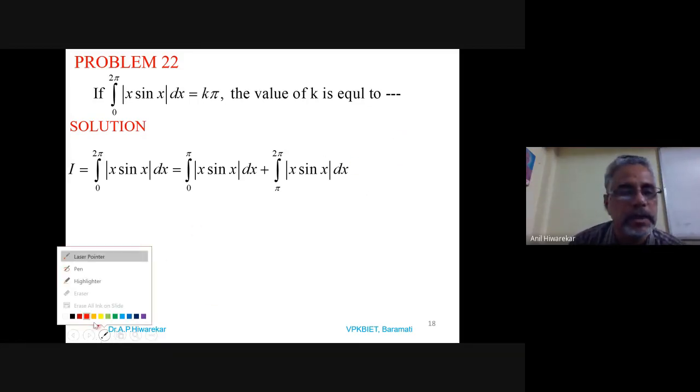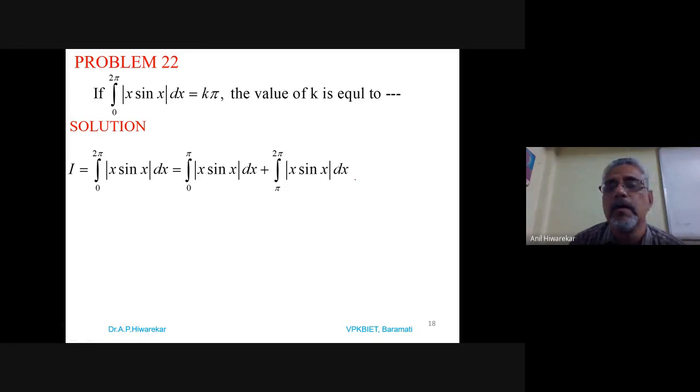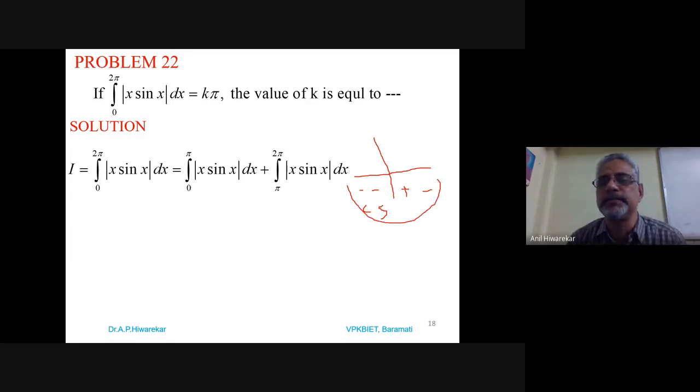Looking at the third quadrant, the x coordinate is negative and the y coordinate is negative. In the third quadrant, pi to 2 pi, the sign is negative.